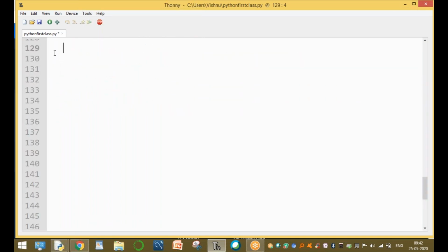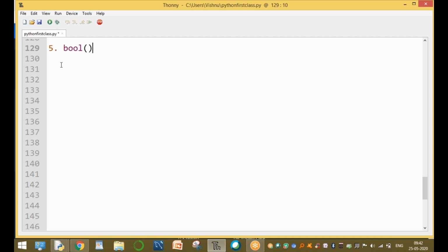There are different types. Integer type, completed. Float type, completed. String type, completed. Complex type, completed. The next data type is the Boolean type. That is the fifth one.